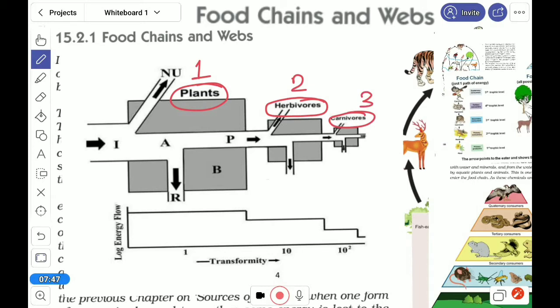The plant is the producer, so it traps energy from the sunlight. This energy is indicated in box format, which means that if the box size is bigger, the energy is more. So in the plant, the maximum energy is trapped.